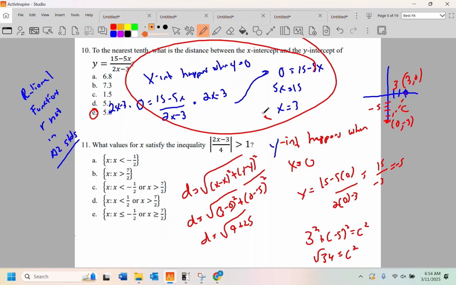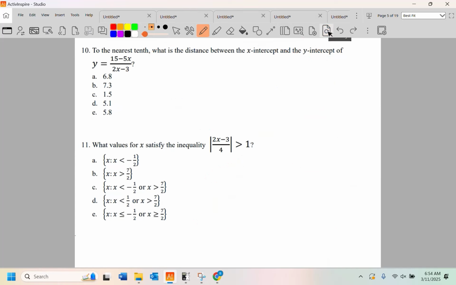All right, what values of x satisfy the inequality? The absolute value of (2x minus 3) over 4 is greater than 1. So let's do this old school. We have two inequalities. (2x minus 3) over 4 is greater than 1, or negative (2x plus 3) over 4 is less than. Oh, I messed that up, didn't I? It's still greater than 1. Remember, on the second inequality, you change the sign of the stuff inside. You do not need to change the sign on the 4 because that would make it look like the original.